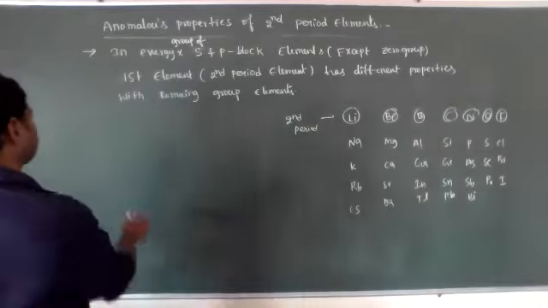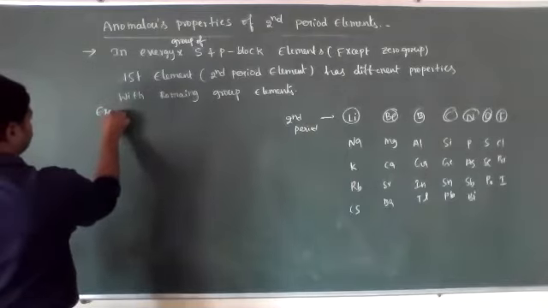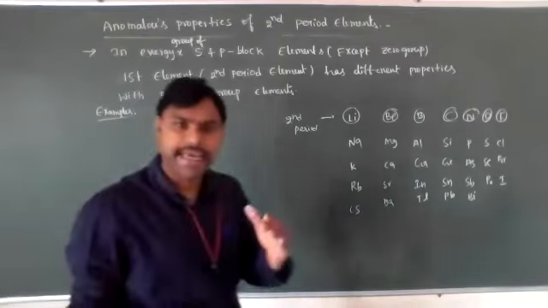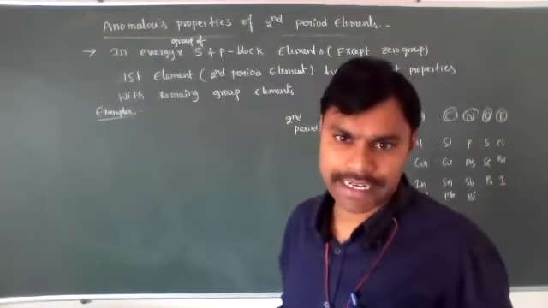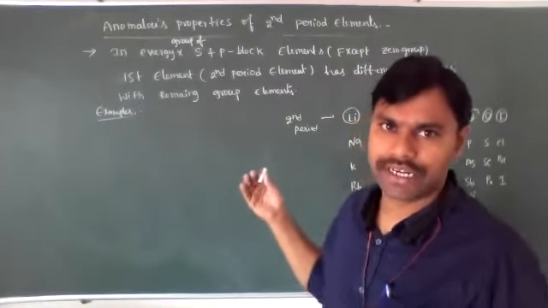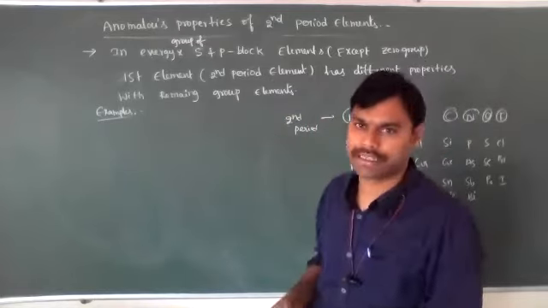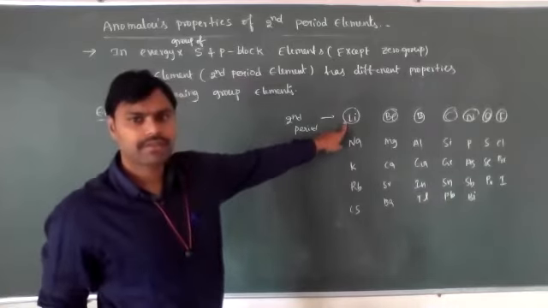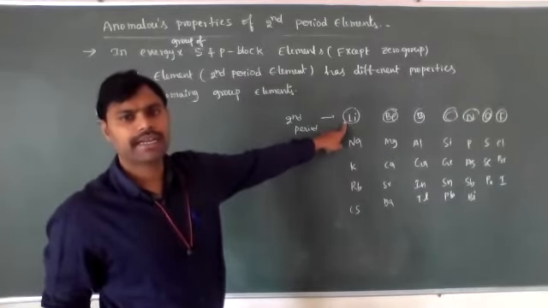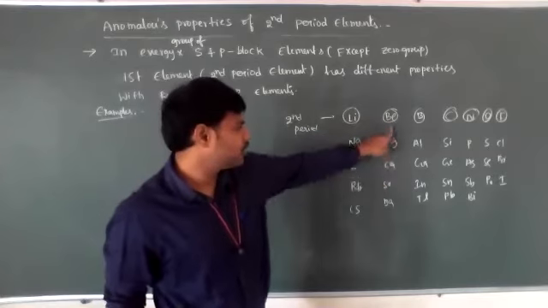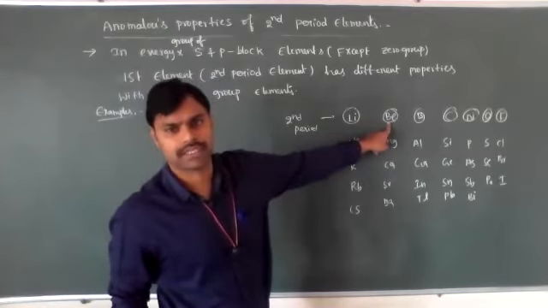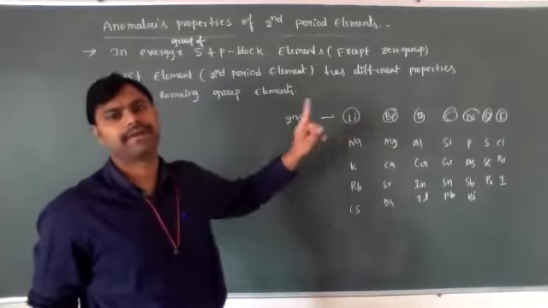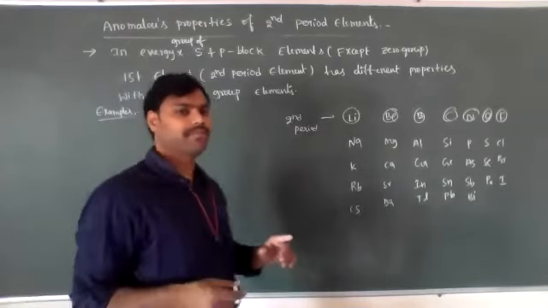See a few examples. Why they exhibit different properties, I will explain later. First, we'll discuss what the different properties are. For example, in the first group elements, lithium has covalent nature. In the second group elements, beryllium also has covalent nature. The remaining elements form mostly ionic compounds, but lithium and beryllium form covalent compounds.